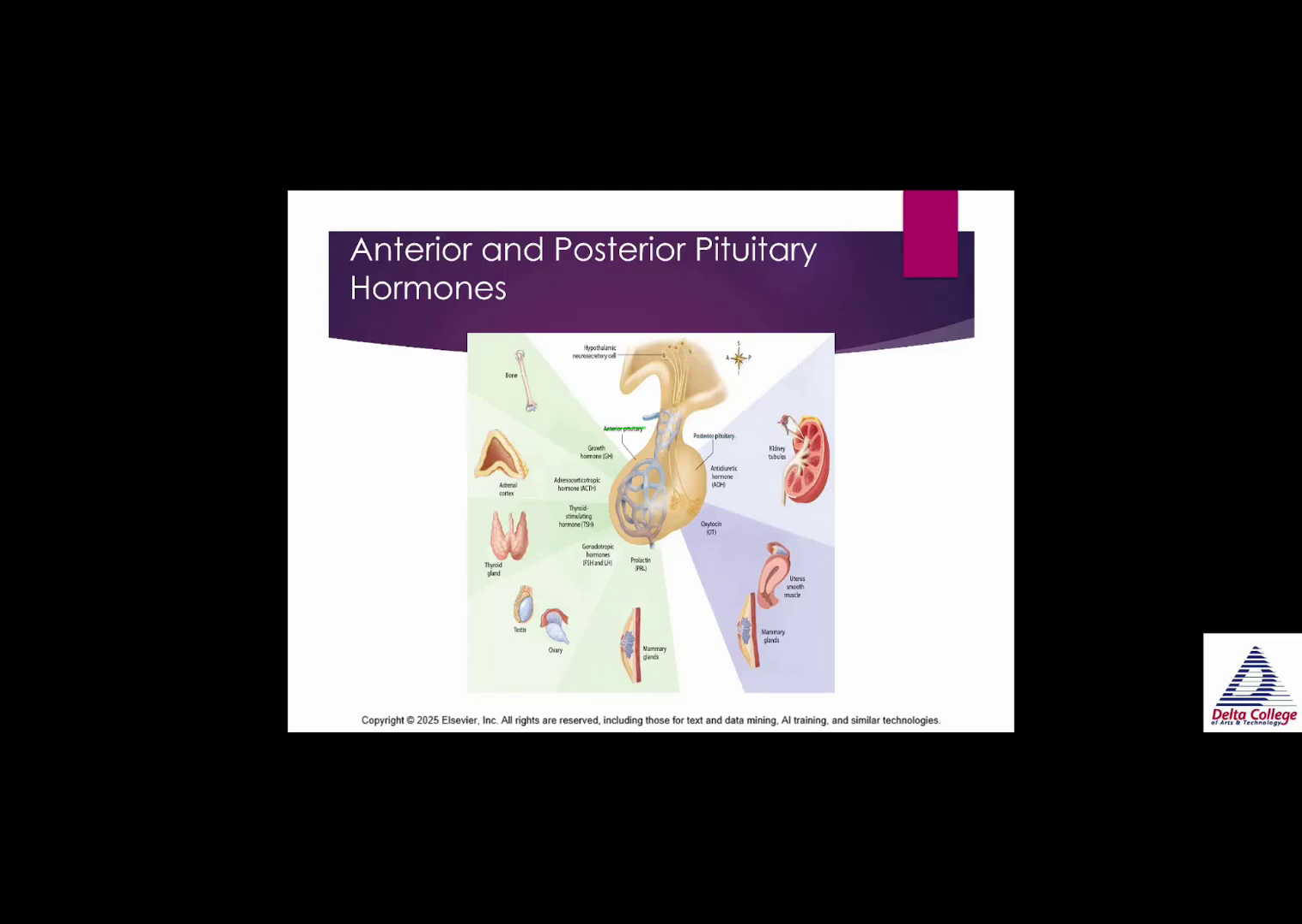Now, from the posterior pituitary, we have the antidiuretic hormone, ADH, which affects the kidney tubules. And we have oxytocin, which affects the uterus smooth muscle and mammary glands. And you must know which hormone is associated with which area of the pituitary, either anterior or posterior.